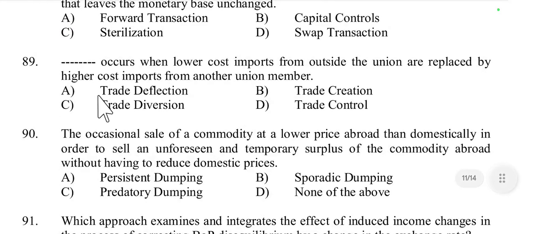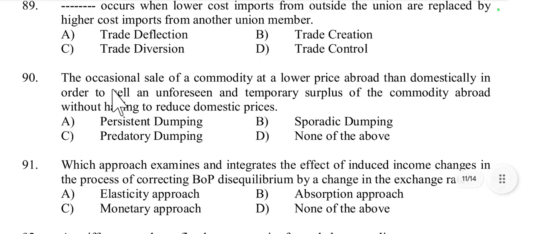Then question number 89. This occurs when lower cost imports from outside the union are replaced by higher cost imports from another union member. Trade deflection, trade creation, trade diversion, or trade control. It is called trade diversion, because trade diversion happens under a customs union when cheaper imports from non-members are replaced by costlier imports from member countries due to preferential treatment.